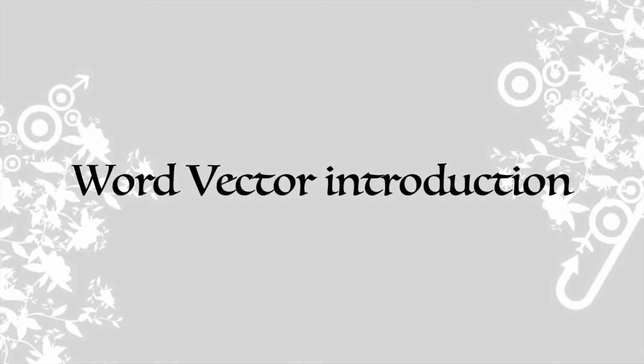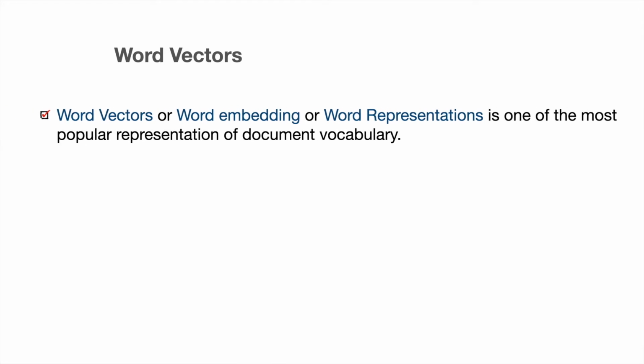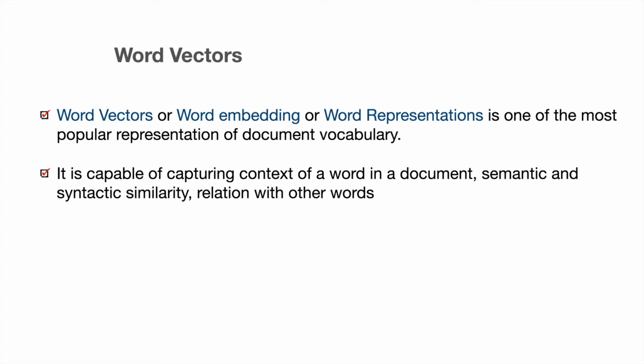Let's understand what word vectors are. Word vectors, or word embeddings, or word representations, are one of the most popular representations of document vocabulary. They are capable of capturing the context of a word in a document, semantic and syntactic similarity, and relation with other words.